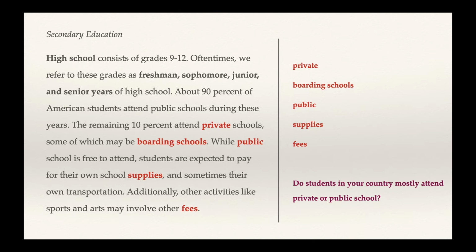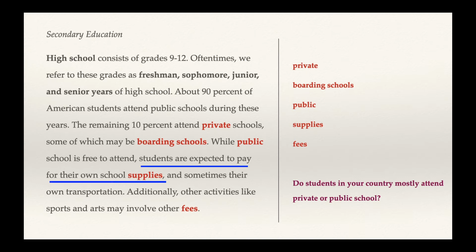In the second paragraph, we again see the words private and public. If you're not sure what private and public mean, take a closer look here. Public school is free to attend, and most students go to public school. So we can guess that public school is a school that's for most people or for everyone. Only 10% of students attend private schools, so private schools are for a smaller percentage of the population. Some of these private schools are boarding schools. What do you think boarding schools are?